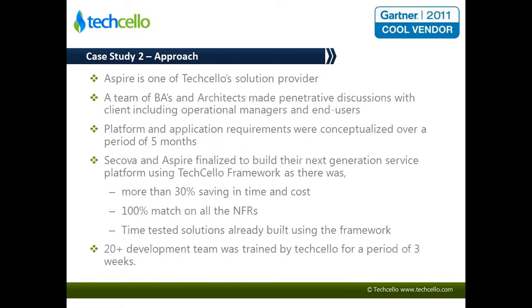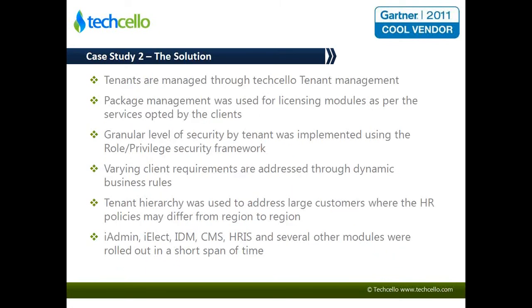So some of the key aspects on the solution front: the tenant management part, like we saw on the SaaS operations front, they are able to use it straight out of the box. They don't have to develop that functionality. Package management to determine which customers get what services can also be done straight out of the box. And then supporting granular level security. In some companies they have n levels of hierarchy, in some companies the hierarchies are fewer. So you should be able to specify granular control, saying this particular user or role cannot do this operation, or can see this kind of data. The security framework available in Cello SaaS was able to meet that requirement very well.